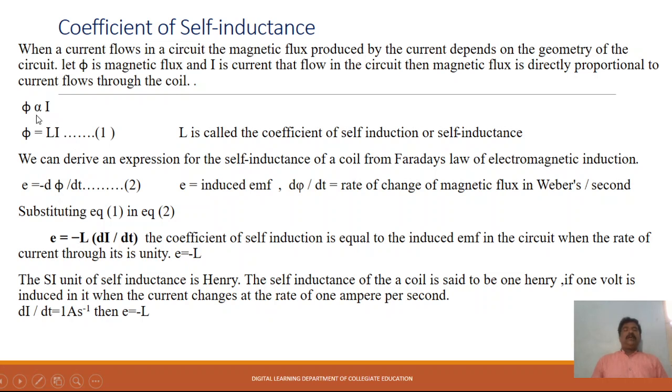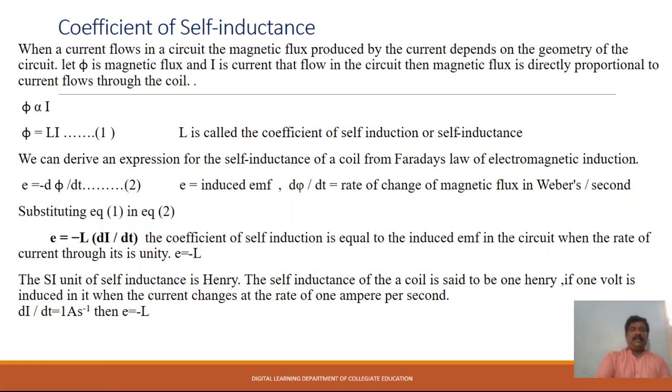Removing the proportionality, L is called the coefficient of self-induction, or self-inductance. We can derive an expression for the self-inductance of a coil from Faraday's law of electromagnetic induction. Faraday's law states that whenever there is a change in the magnetic flux linked with a coil, an EMF is generated.